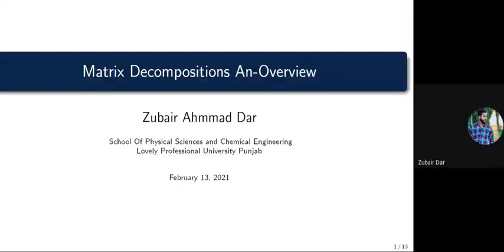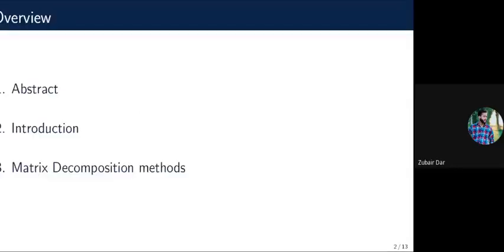My name is Zubair Ahmad Dar. I am studying BSc Honors Mathematics, third year. I am from the School of Physical Science and Chemical Engineering, Lovely Professional University, Punjab. My topic is matrix decomposition: an overview. I have presented a review of different matrix decomposition methods. I will cover my abstract, introduction, and different matrix decomposition methods.